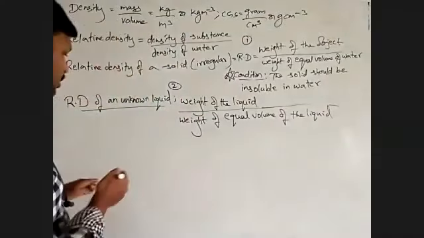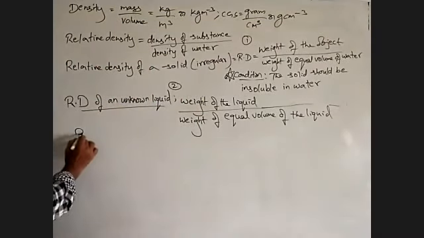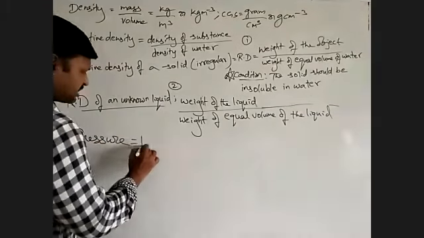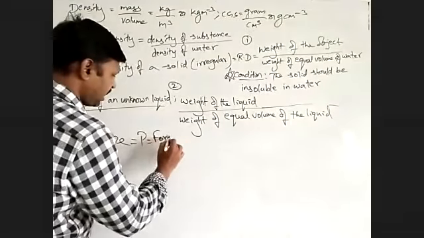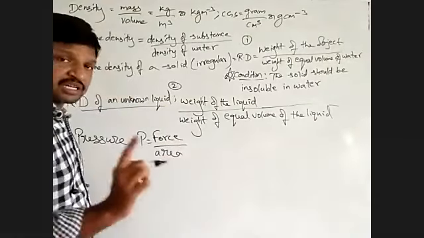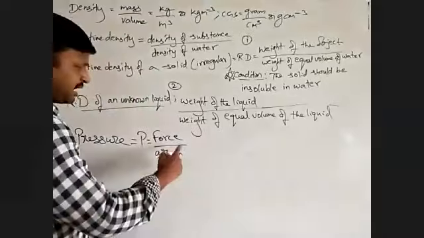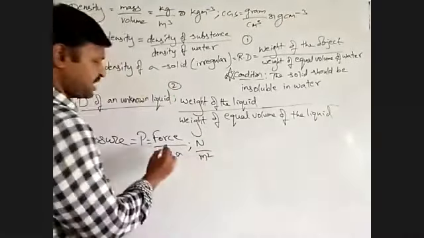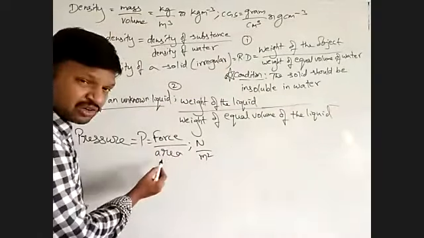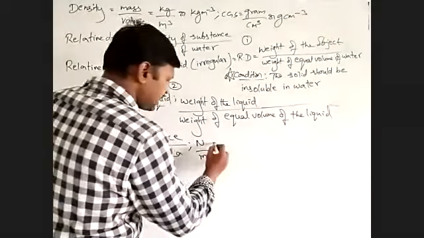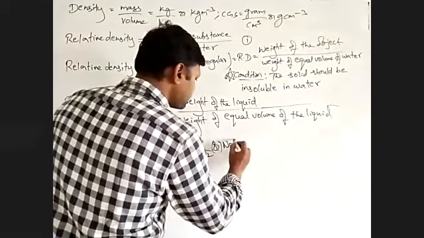Then we went to the concept of pressure. Then we discussed about pressure. Pressure is nothing but force per unit area. It is the ratio of the force acting on a particular area. So what is the SI unit? Newton per meter square, because the SI unit of force is Newton, and the SI unit of area is square meter. So Newton per meter square, you can write it like this.